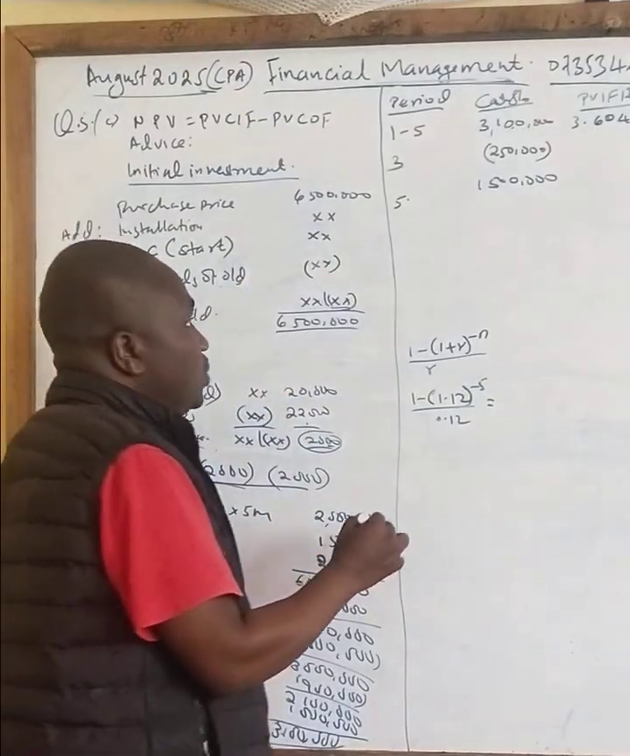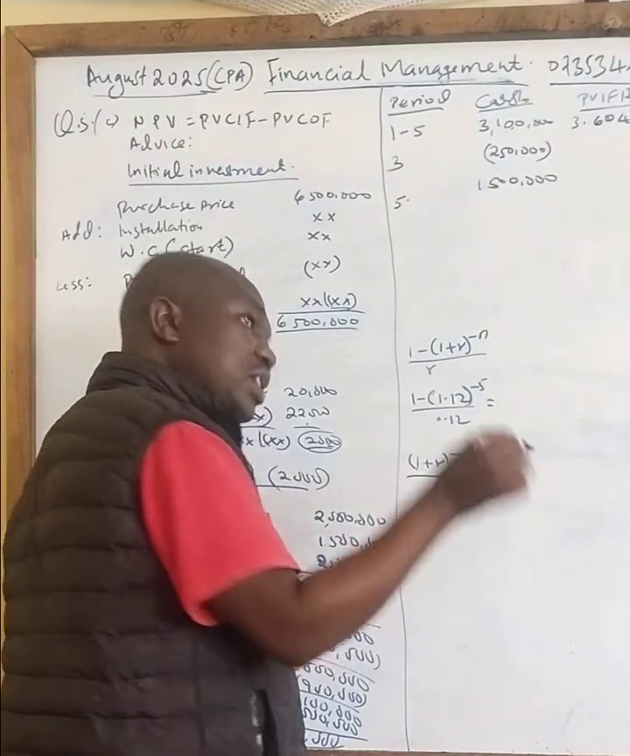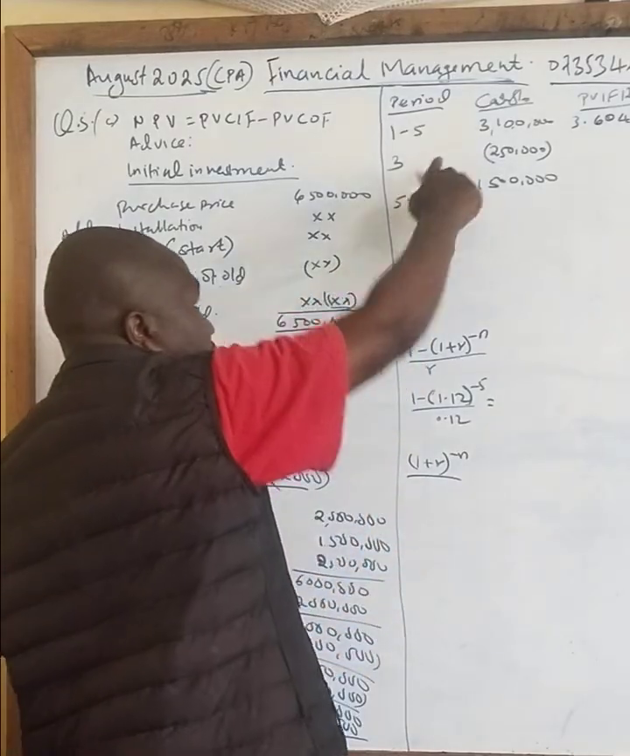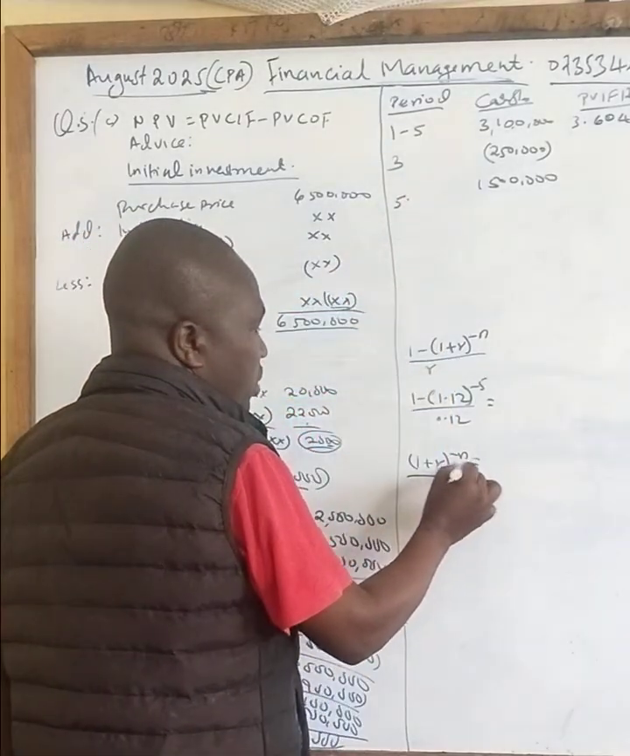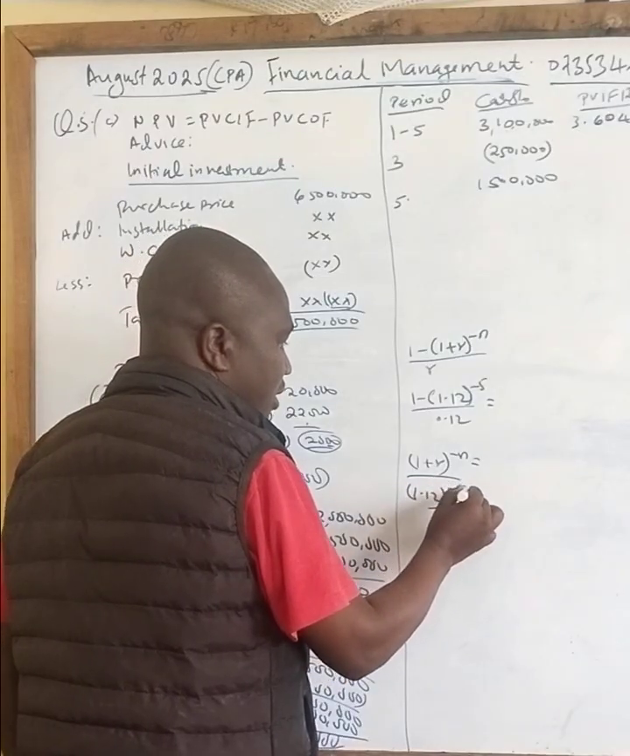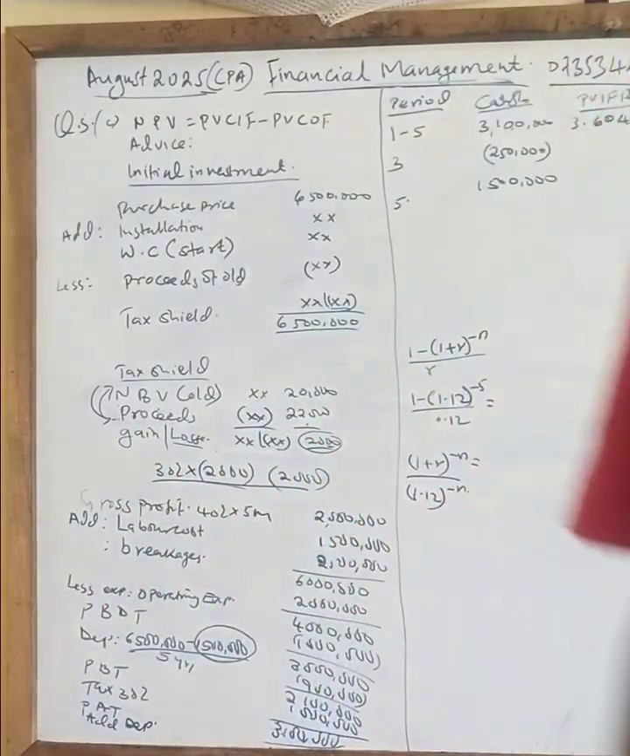And for this one, it's just on that particular year. So it means it will be 1 plus r power negative n. This is only that year of 3rd year, not accumulation. So this is not annuity. So it will be 1.12 power negative n. It will be like that.